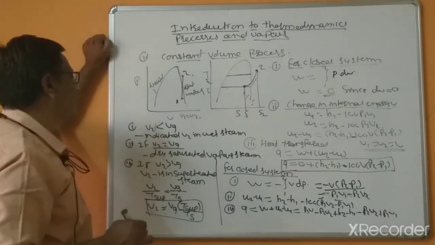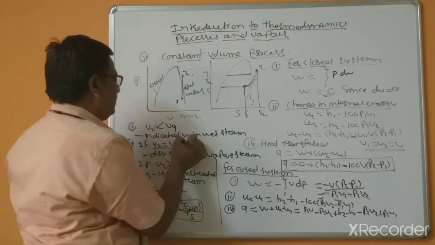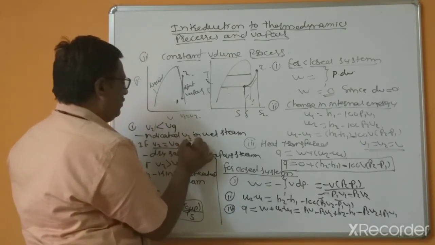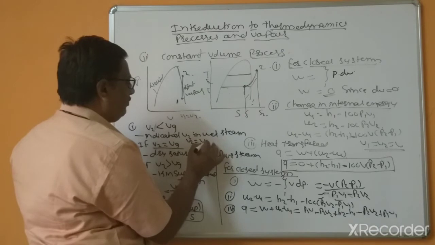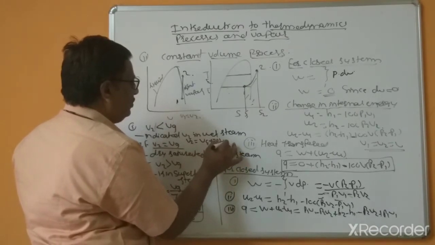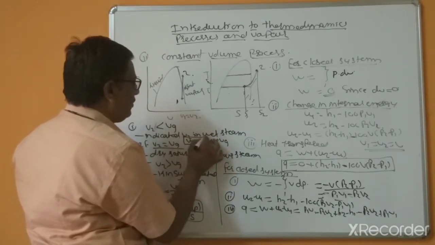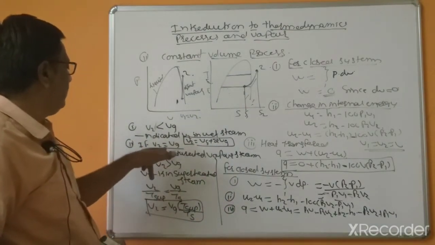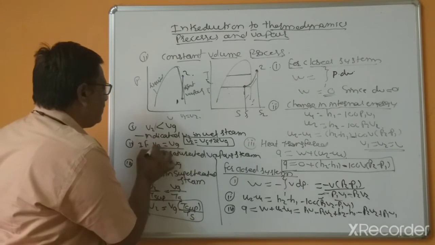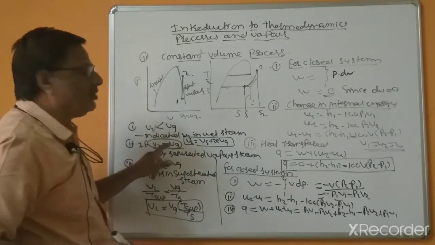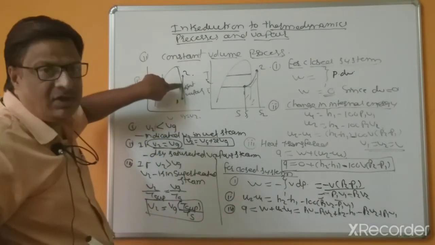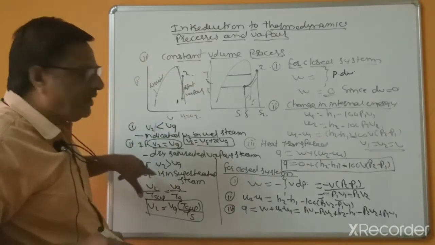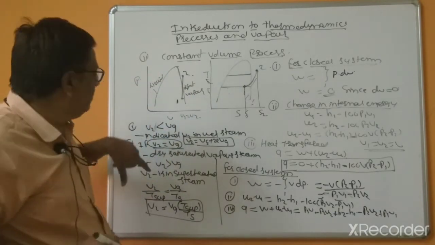And in this case, Vt equals Vf plus x into Vg. By using these equations you can calculate. If it is dry saturated vapor, it lies on the saturated vapor line, so you will get those values from the steam tables.